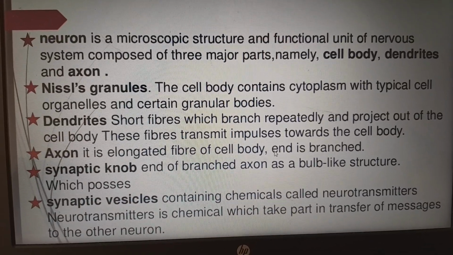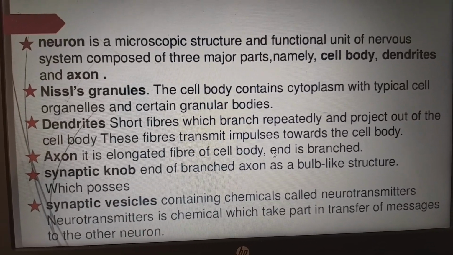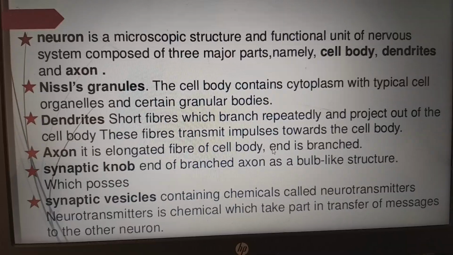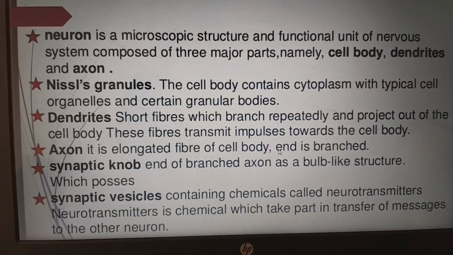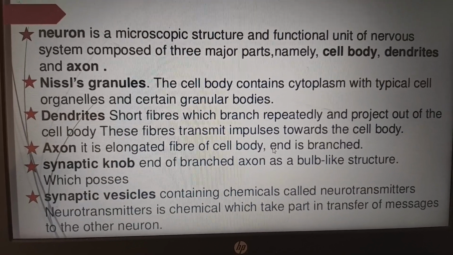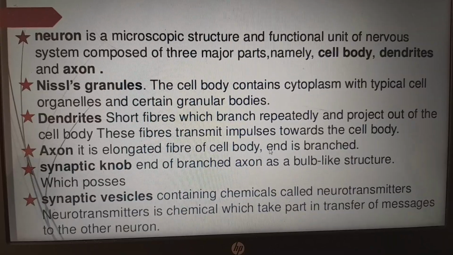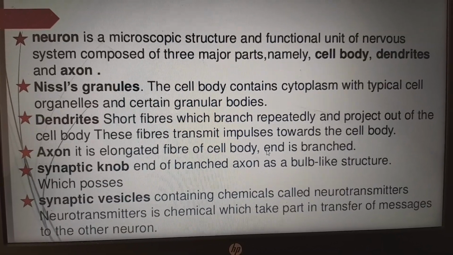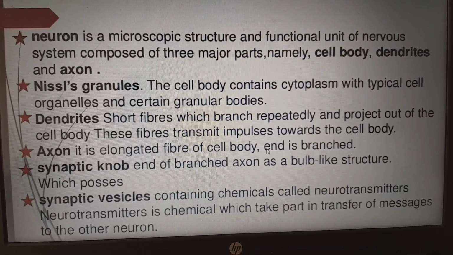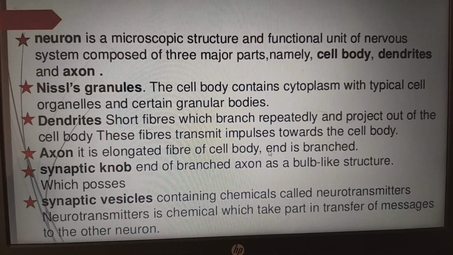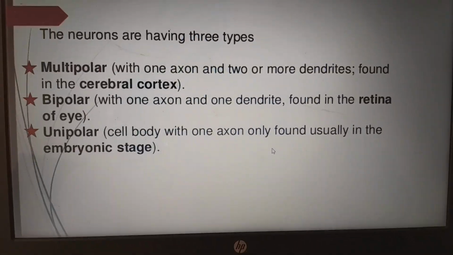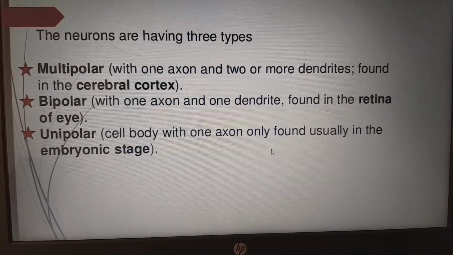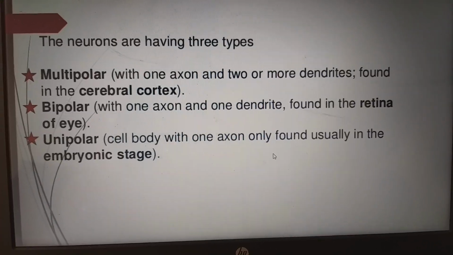And next, synaptic knob. The end of the branched axon has a bulb-like structure which we call the synaptic knob. Next, synaptic vesicles contain chemicals called neurotransmitters. Neurotransmitters are chemicals which take part in the transfer of messages to other neurons. We have three types of neurons based on their polarity.